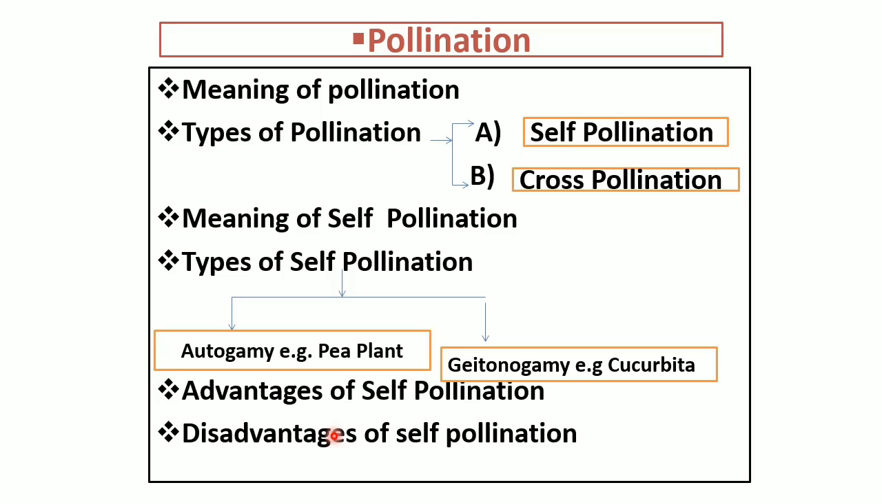variety and susceptible to various types of diseases. Then the fourth disadvantage is that fewer seeds are produced. Fifth one, the viability and adaptability is less. And now the last disadvantage of self pollination is that it does not favor variation and the evolution process. So these are the various disadvantages of self pollination.